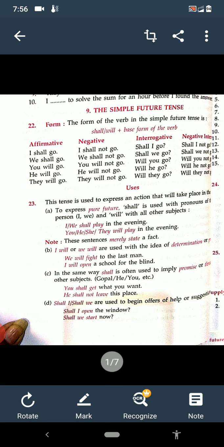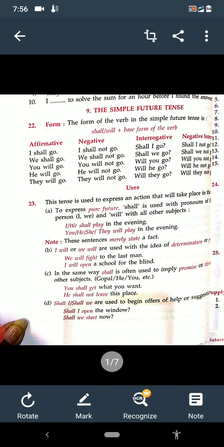In the same way, shall is often used to imply promise or threat with other subjects, just as Gopal, he, she, etc. You shall get whatever you want. So it's a promise. He shall not leave this place. It's a threat.